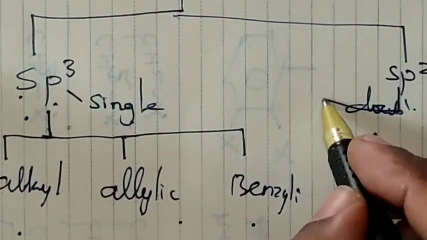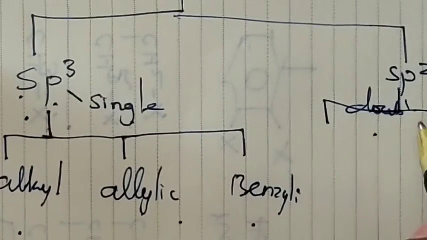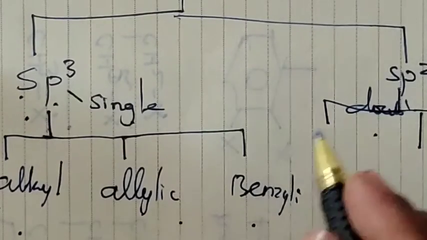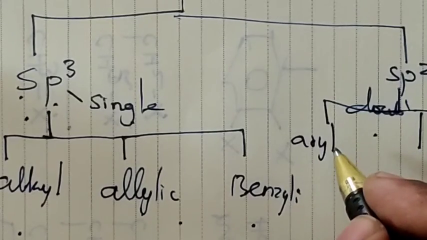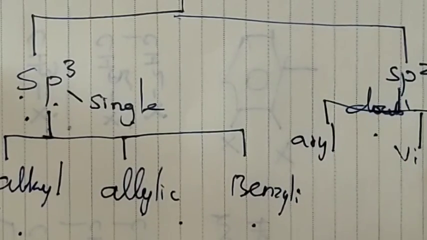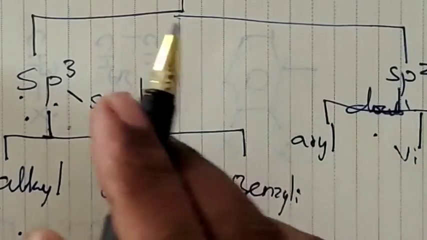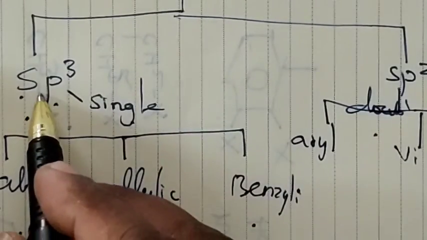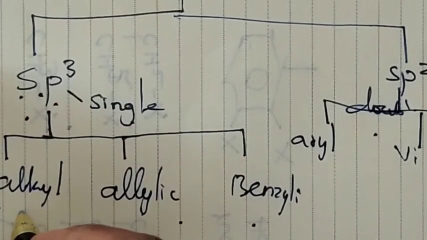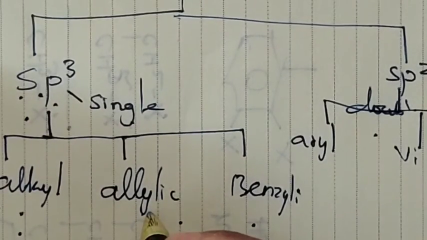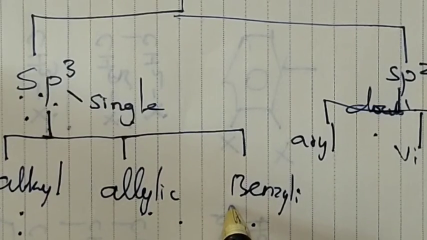A compound containing sp2 hybridized carbon is further classified into two types, that is aryl halide and vinylic halide.